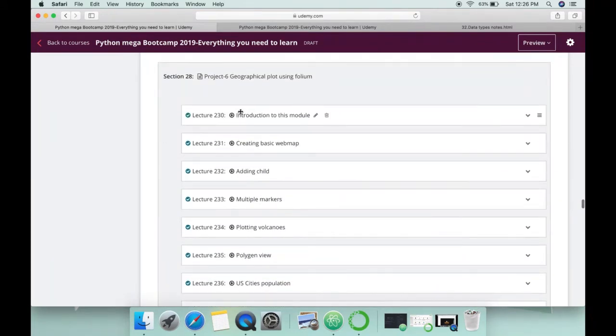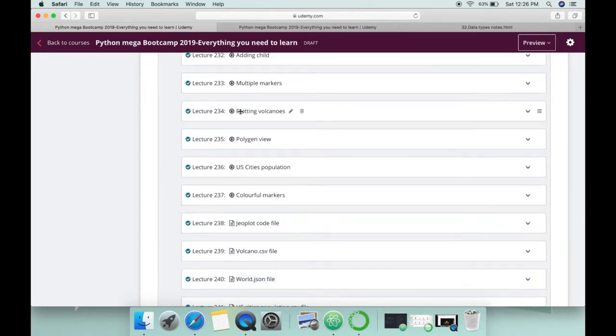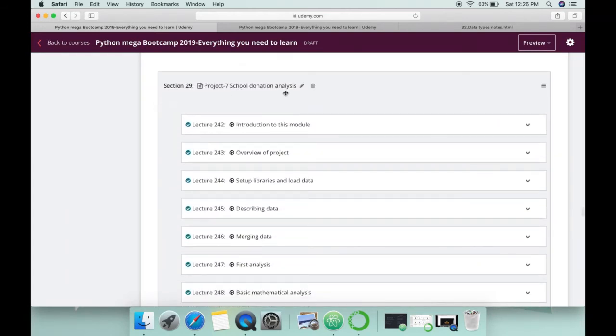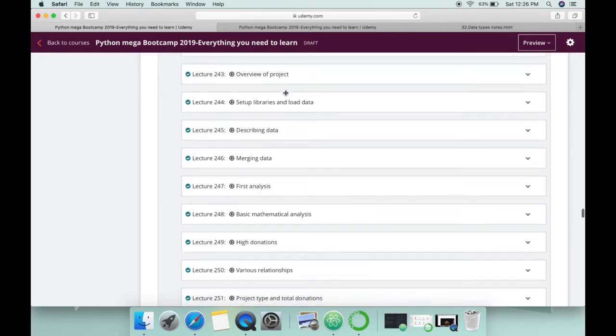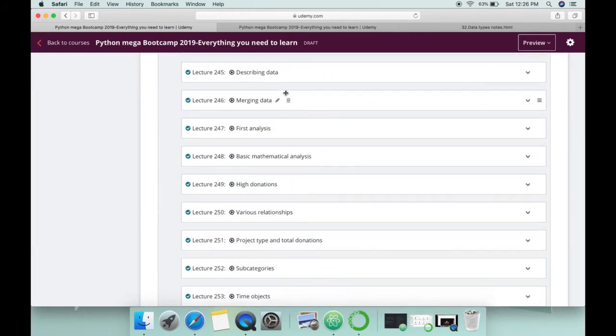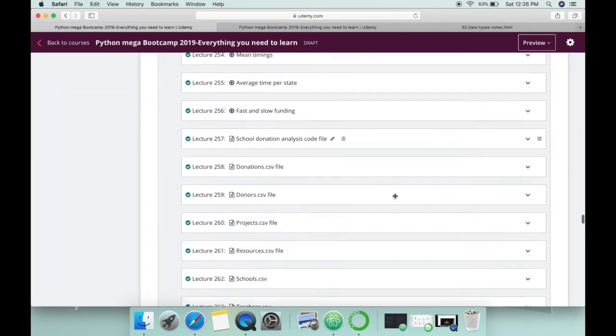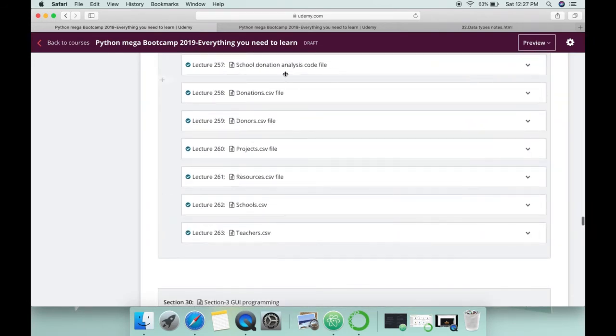After that, we have a geographical plot using Folium. Here you will learn how you can create a base map, which is something again most students did not understand right now, but will when you encounter it. And in the last of this section, we have a school donation analysis project, in which you are actually going to analyze 60 million plus data, which is approximately 6 crore. You will analyze the data, learn the things there, and plot the data. The project is big enough that its files are actually in GBs. So the files are also provided here. You don't need to worry about this. Just click and download them.